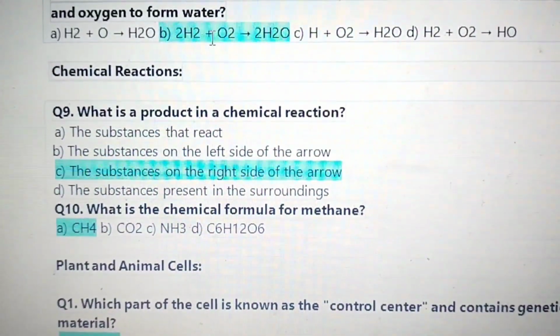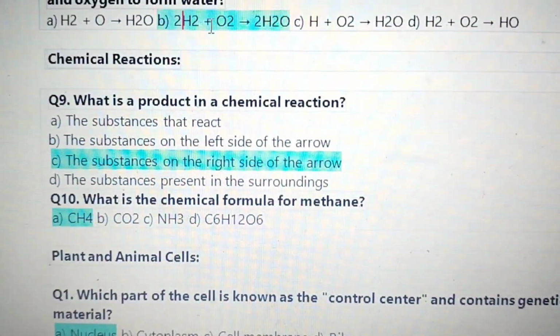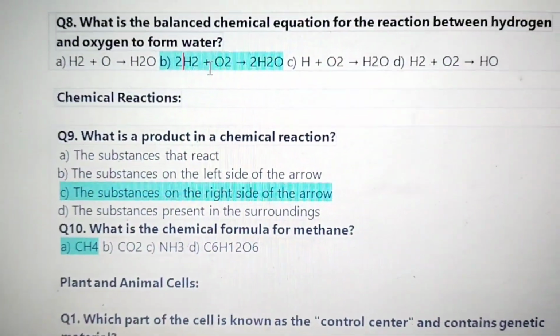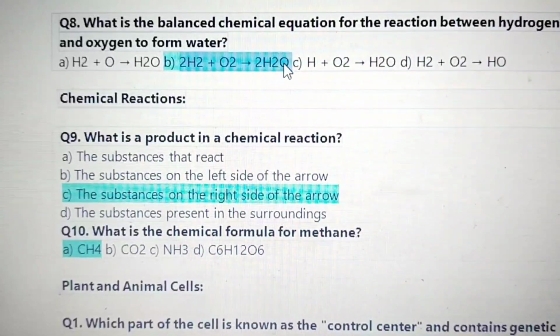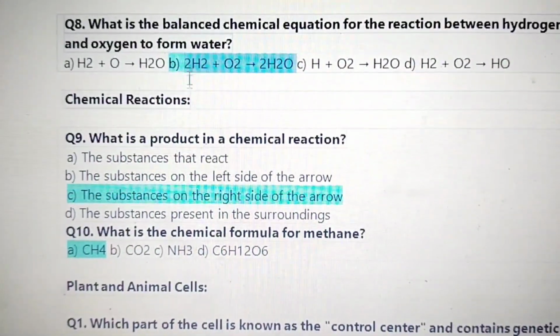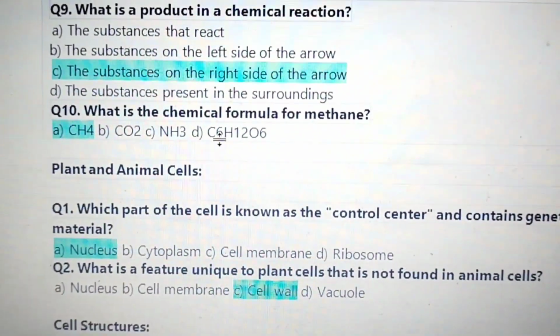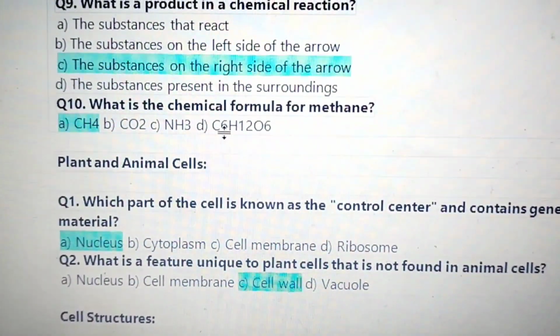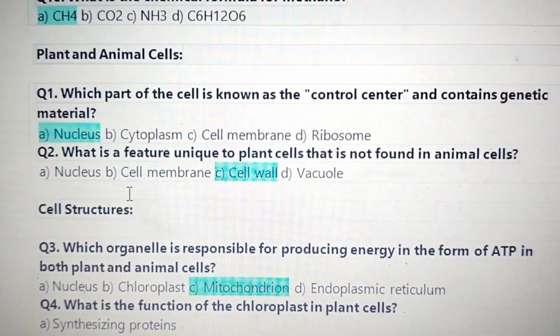Question 9. What is a product in a chemical reaction? Product, the substance on the right side of the arrow. Kum kani ka equation, kani right side kadai product, kani left side kadai reactants. Question 10. What is the chemical formula for methane? Kadai CH4.